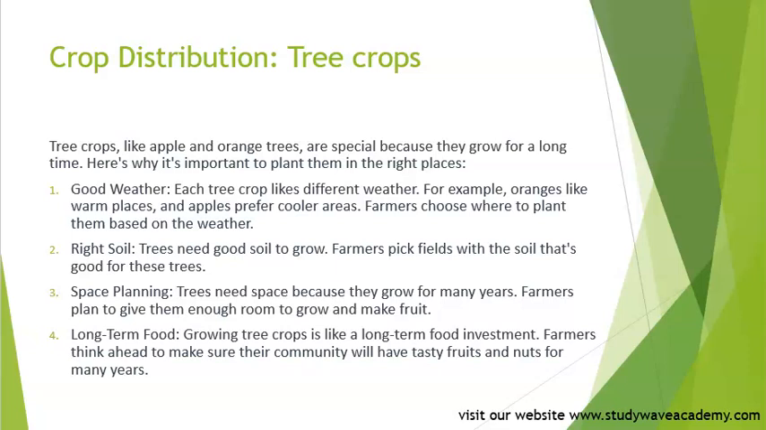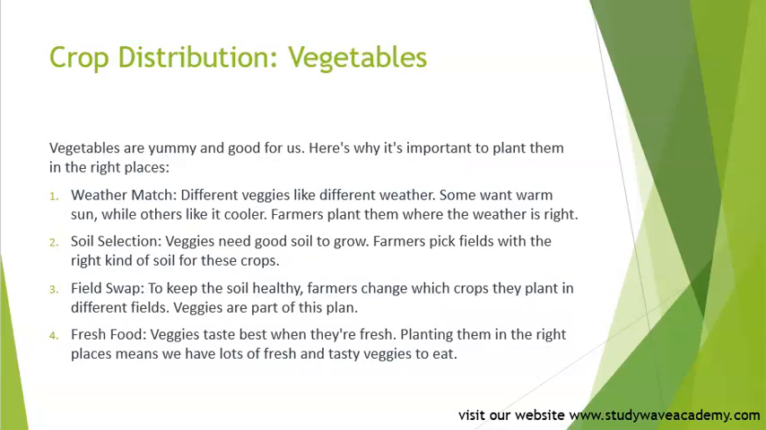Good. So crop distribution on vegetables. Vegetables are yummy and good for us. Here is why it is important to plant them in the right places. Weather match. Different veggies like different weather. Some want warm sun, while others like it cooler. Farmers plant them where the weather is right. Soil selection. Veggies need good soil to grow. Farmers pick fields with the right kind of soil for these crops.